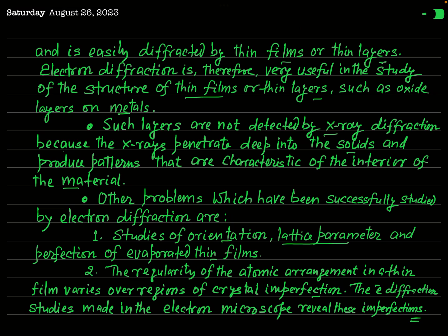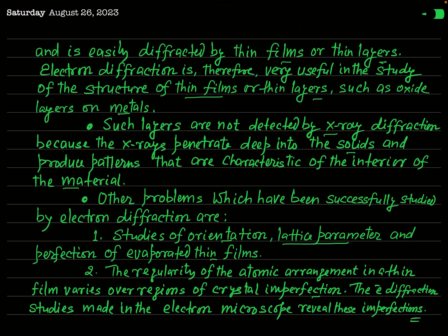So if there is imperfection in a thin film, and you have to study that imperfection, then you must use an energetic electron beam incident on the thin film, and the diffraction pattern will give you information regarding that imperfection. Actually, this technique is done by the use of the electron microscope.